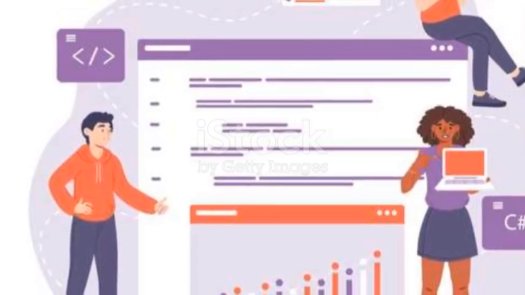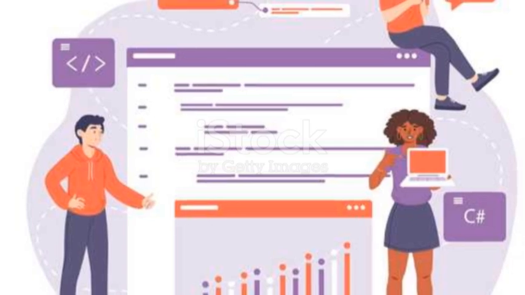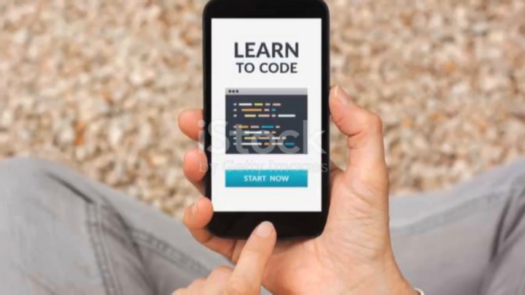Remember, the journey of coding is a marathon, not a sprint. Each day you practice, you build a stronger foundation. So keep pushing forward, stay curious, and never stop learning. The basics might seem simple, but they are the key to unlocking your potential as a developer.